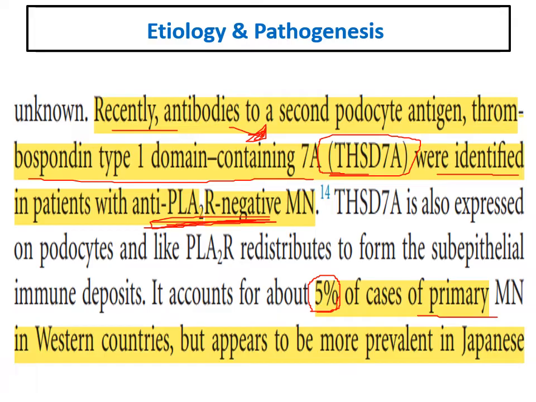Don't forget this number. Anti-phospholipase A2 receptor is present in 70 to 80% of primary membranous, and antibodies to thrombospondin type 1 domain are present in 5% of cases of primary membranous in Western countries, and it is much more common in the Japanese population.